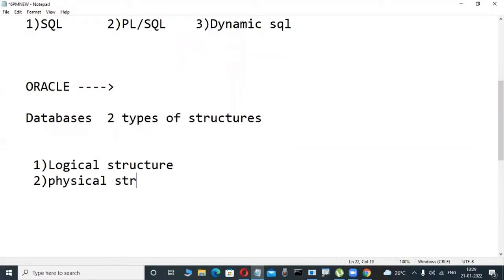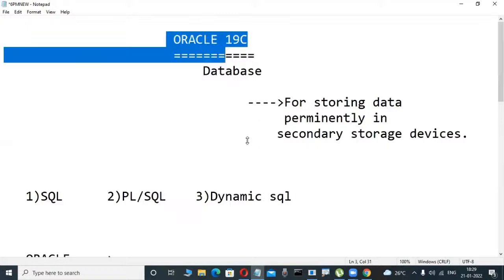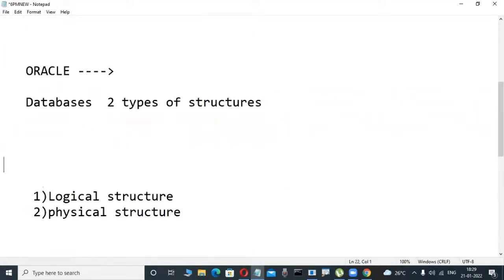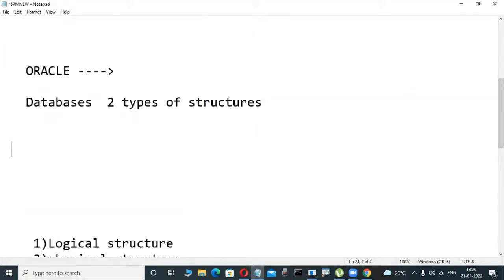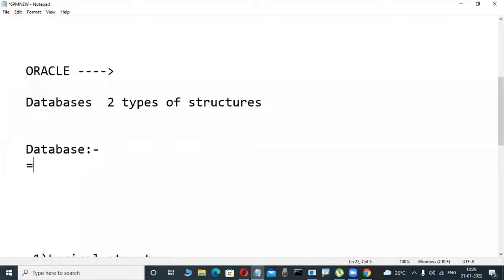Before we tell what the logical and physical structure is in these database software, just the database definition: in the books we are referring to, many authors write it like this. What is a database? If you look on Google or in books, it is a place, a computer system, where we can store a structured collection of data.